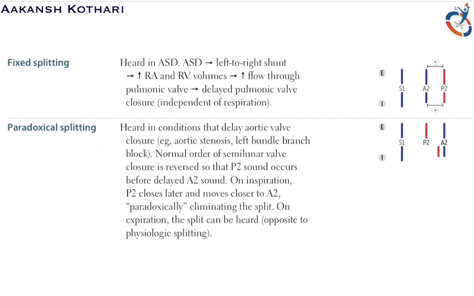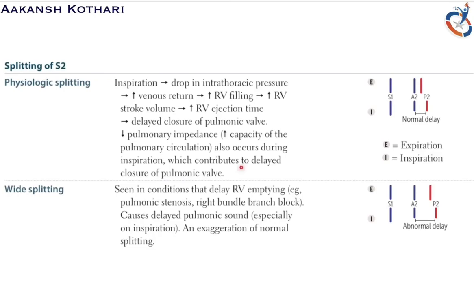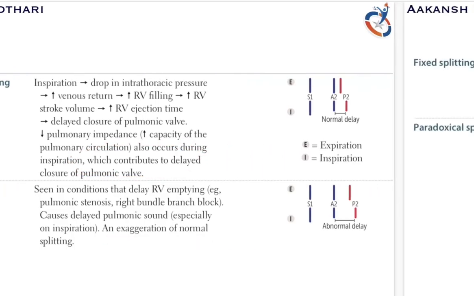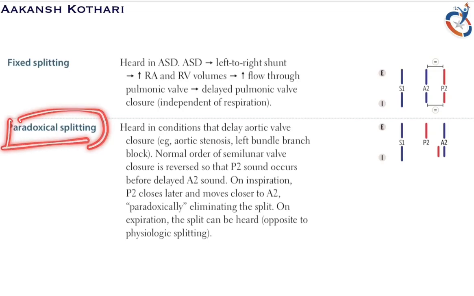Now here, the condition delays aortic valve closure. Okay, we have only talked about pulmonary valve delay until now. Earlier, the pulmonary valve was delayed due to increase in the right atrial and right ventricular volume. That was a normal exaggeration. But in paradoxical splitting, there is a delay in the aortic valve closure. Now, when does aortic valve closure delay? It can delay during aortic stenosis and left bundle branch block.